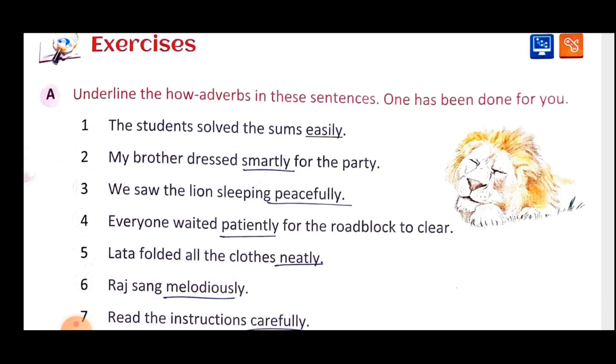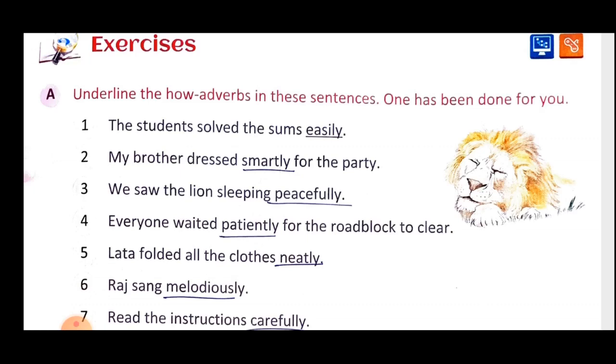We saw the lion sleeping peacefully. We is your subject, saw is your verb. Again, the lion is another subject, sleeping is another verb, and how was that sleeping done? Peacefully. So how was the action done?